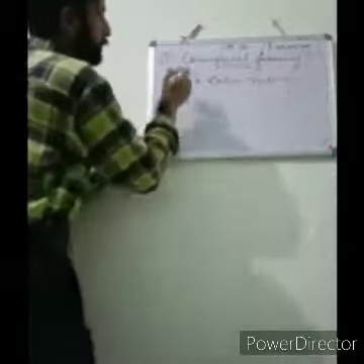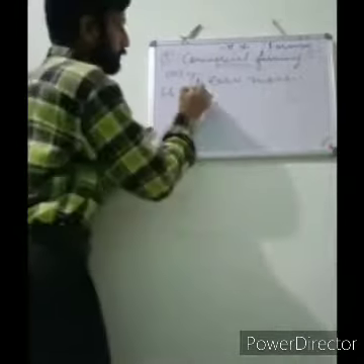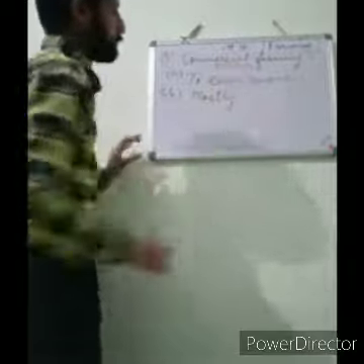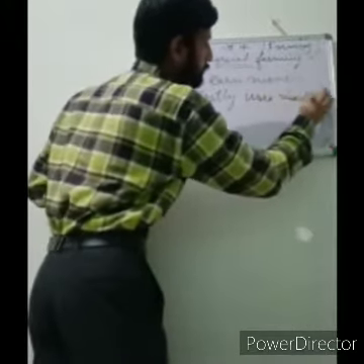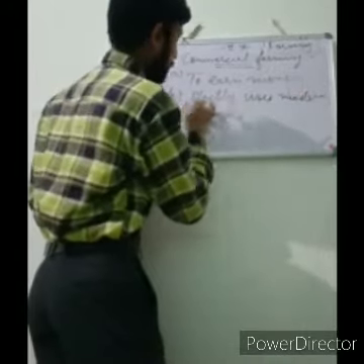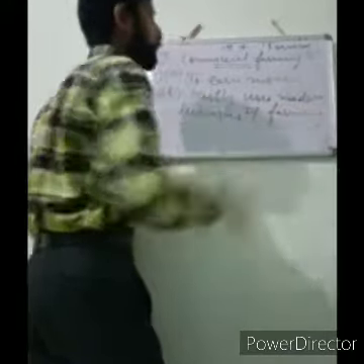Okay, so we can also write, this is the first point. Second point, it mostly uses modern techniques of farming.